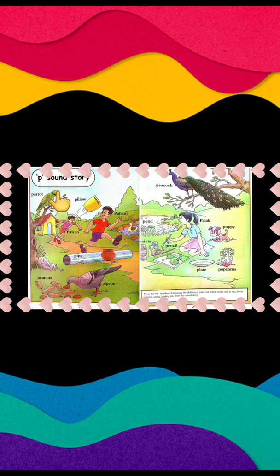A parrot was sitting on the tree and a pigeon was eating peanuts. Parrot कहाँ पे बैठा था? ट्री पे. And the pigeon was eating peanuts. और pigeon क्या कर रहा था? Peanuts खा रहा था.